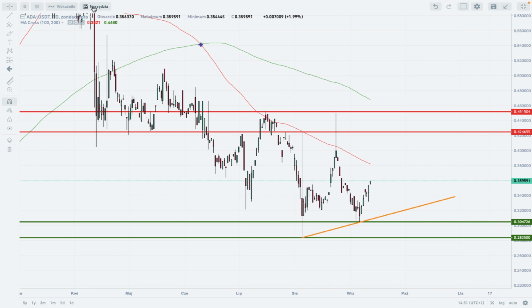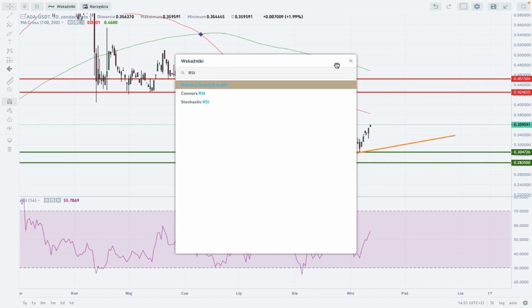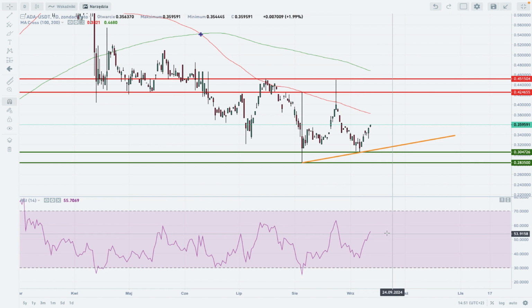One more thing we can add to this chart is the momentum indicator, and as you can see, the momentum indicator is at the level of 55 points. So it broke above the level of 50. Now it's heading toward the overbought conditions, but just recently we got one attempt to break the level of 60, a second attempt, and even a third attempt to break the level of 60. This one finished at 59.50.